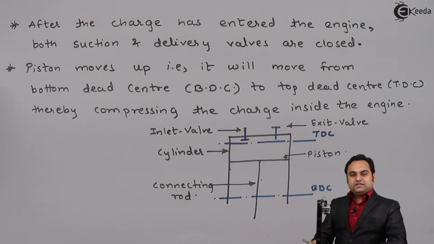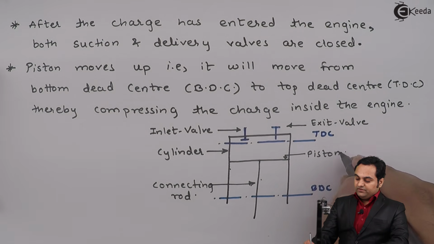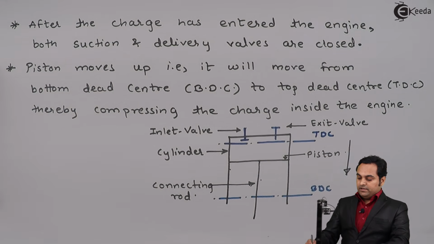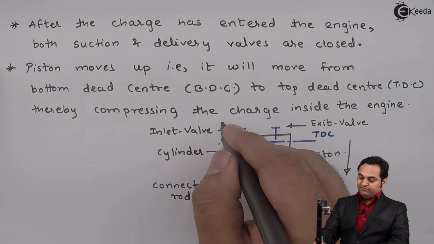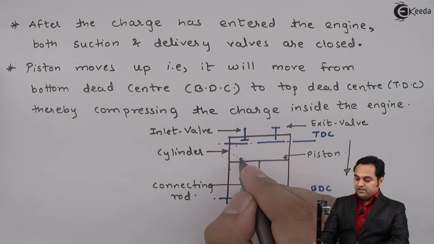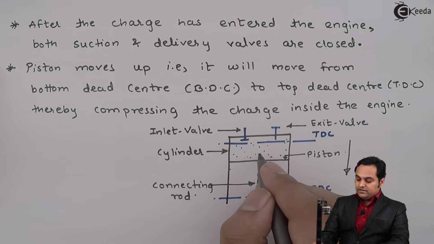Now during the suction stroke the piston would be moving from top dead center to bottom dead center, that is in the downward direction as I have explained, and during this downward movement of the piston, the inlet valve will open and fresh charge will come through the inlet valve inside the engine cylinder, like this. The fresh charge would be admitted.